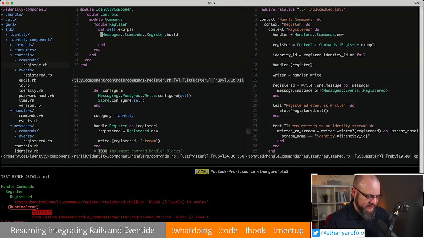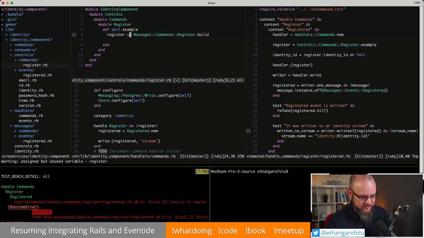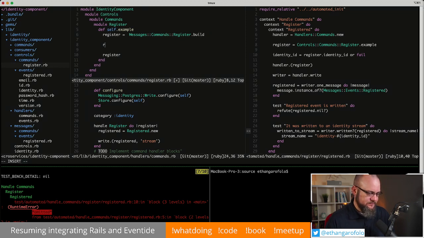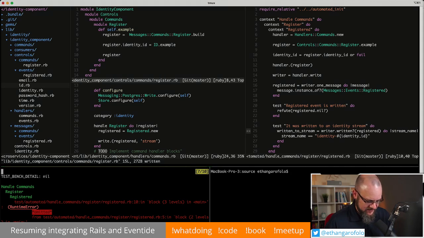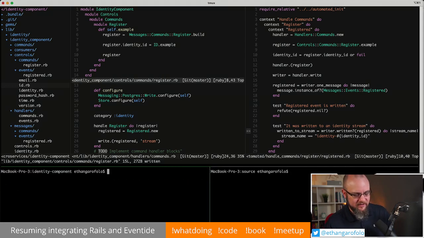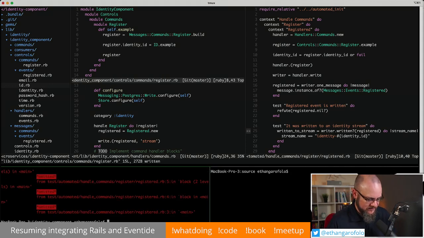All right, so let's put it in there. So we would just say, hey, register, and whatever we do, we're going to end up returning it. Now a register identity ID, we would grab that from the ID control, and we could just say example, I believe. Let's have a look there. Yeah, I think we can do that.